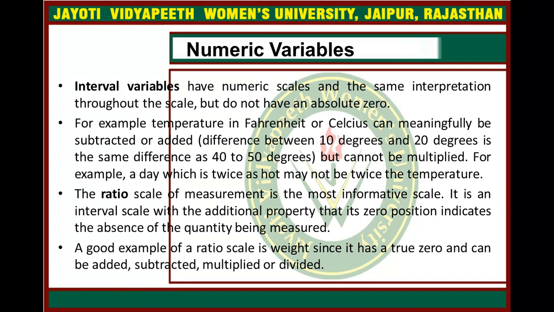So a good example of a ratio scale is weight, since it has a true zero and can be added, subtracted, multiplied or divided. But in interval variables we cannot multiply, we can only subtract or add, as you can see here, 40 to 50 degrees, 10 to 20 degrees, but in this ratio scale you can perform all these operations, right?